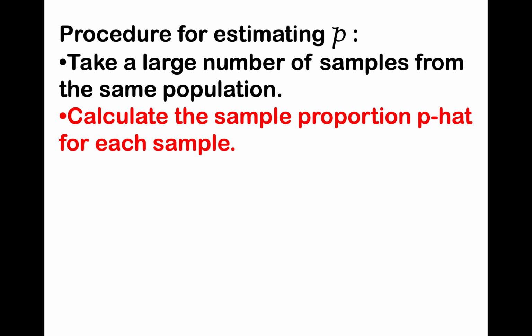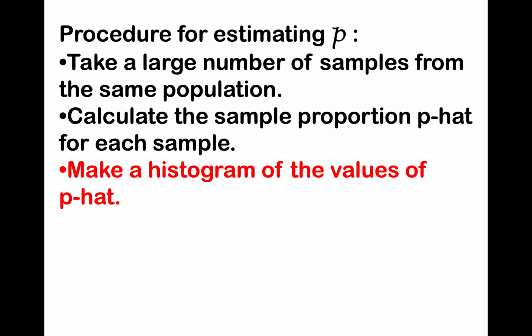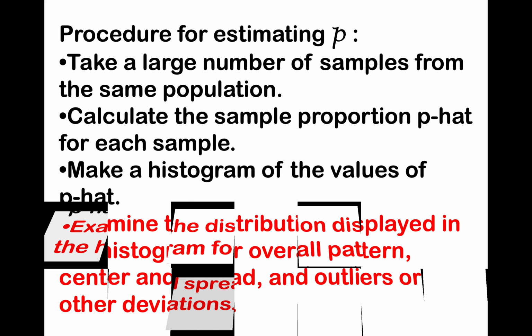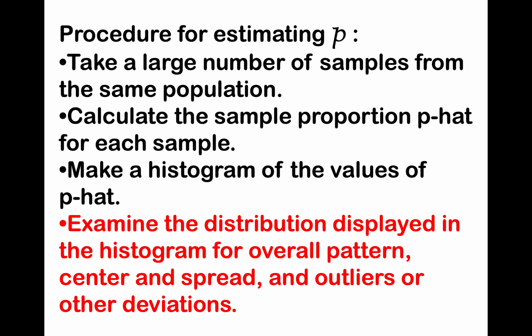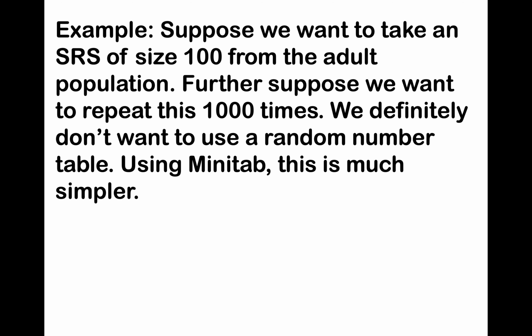You calculate the sample proportion p hat for each sample. You make a histogram of the values of p hat. And then you examine the distribution displayed in the histogram for overall pattern, center and spread, and outliers or other deviations. So for example, suppose we want to take a simple random sample of size 100 from the adult population.